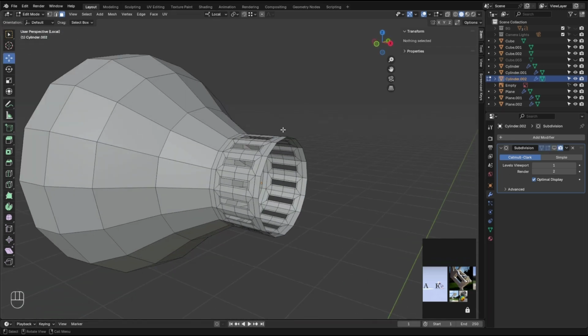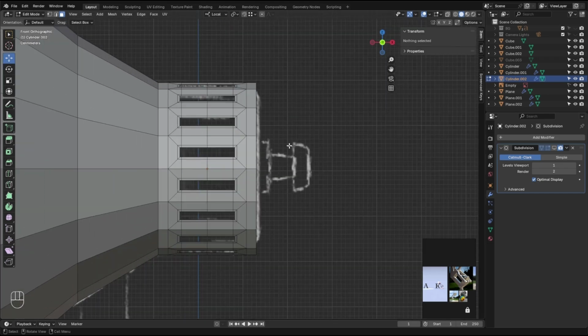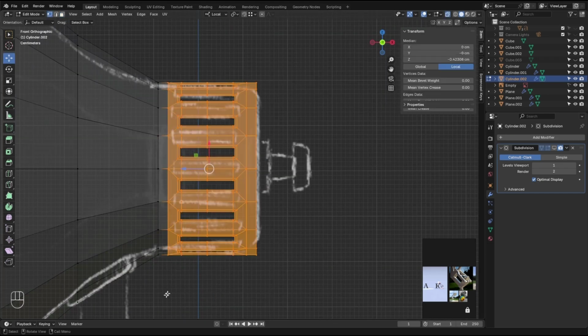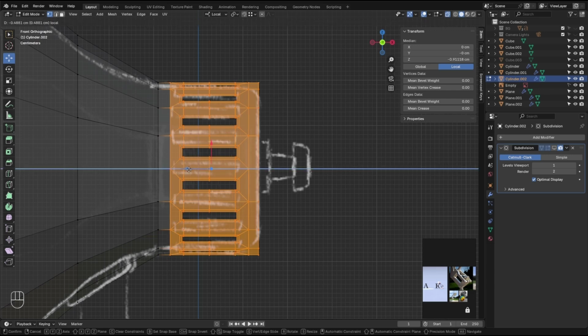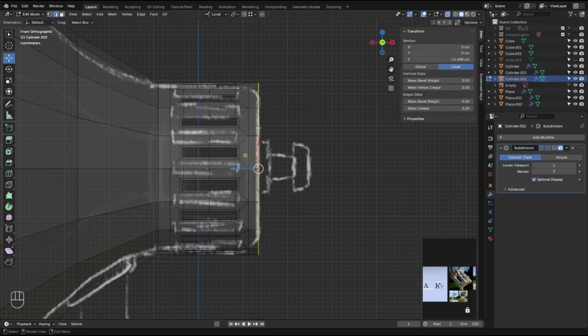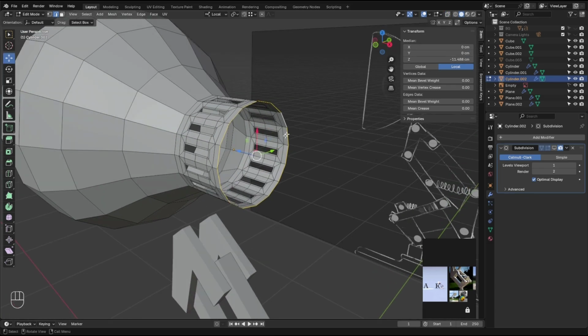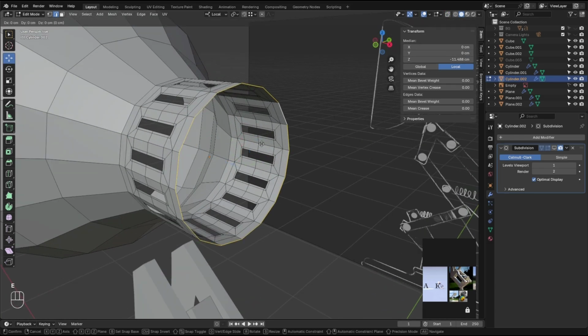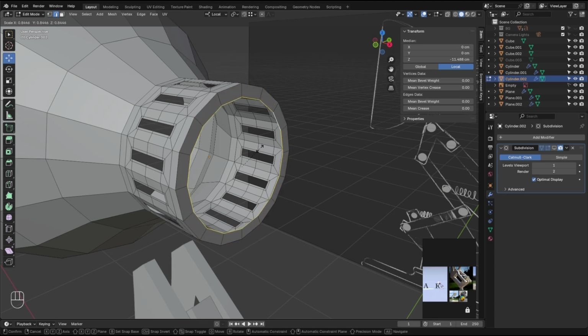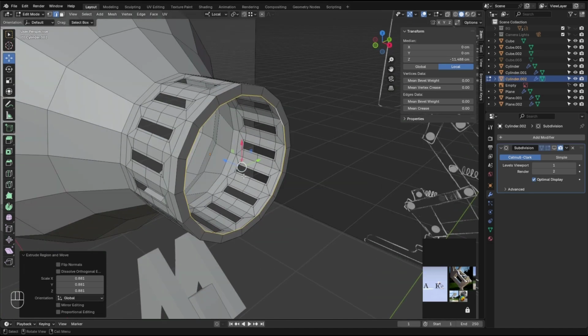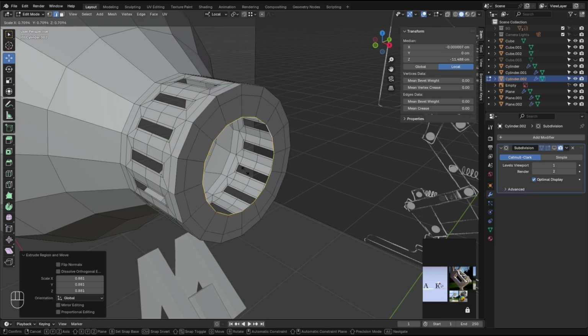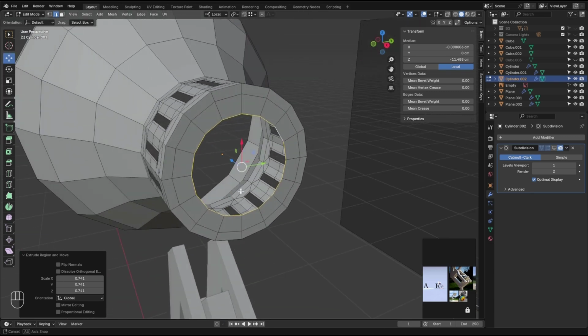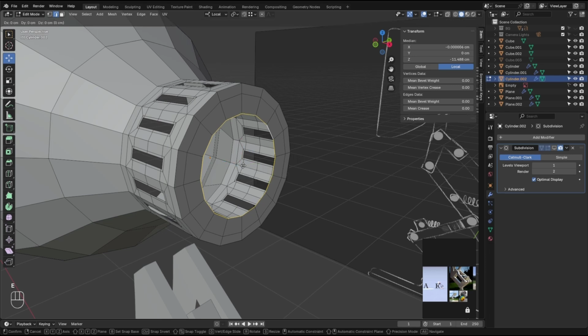So let's make the back then. Back to front view again. Grab all of these, push them a bit like so, and grab this edge loop and hit E to extrude, S to extrude to center around here. One more, so ES goes in the middle. One more, extrude to center. Wow, what are you doing?